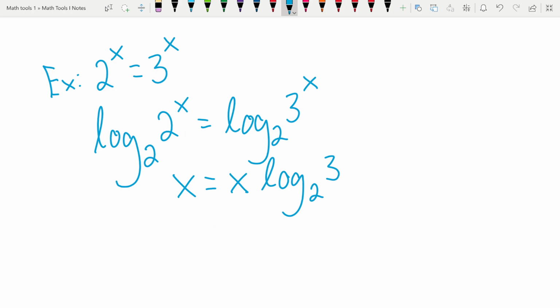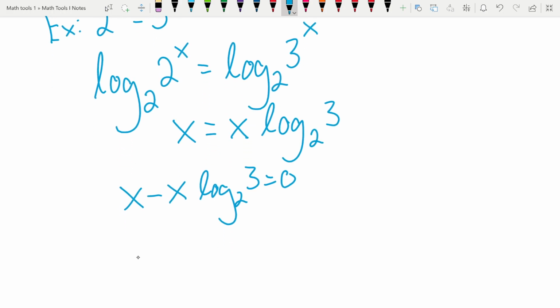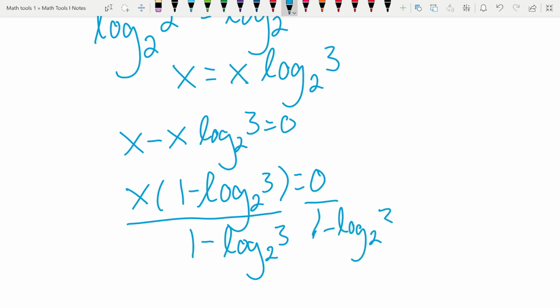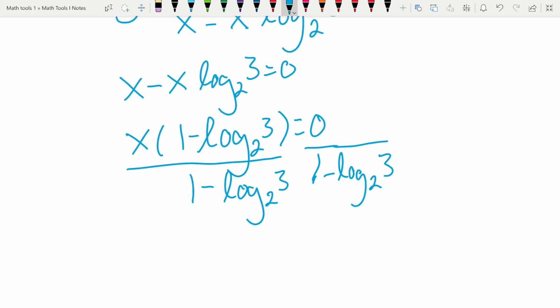Namely, we're going to bring everything to one side, and then one side is going to be 0. So we have x minus x log base 2 of 3 equals 0. So this is fine though. So we get x times (1 minus log base 2 of 3) equals 0. And then just like the last one, we divide by that number. This is just a number, right? So we can divide by it. And 0 divided by anything is 0, so we're going to get x equals 0, right?